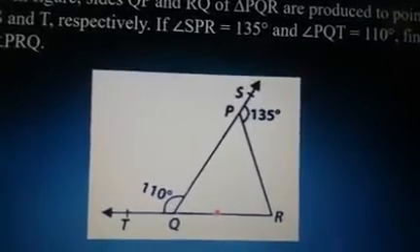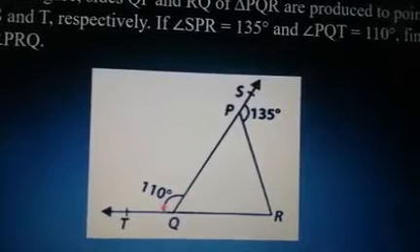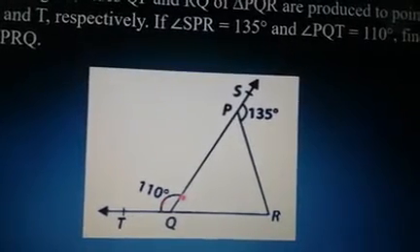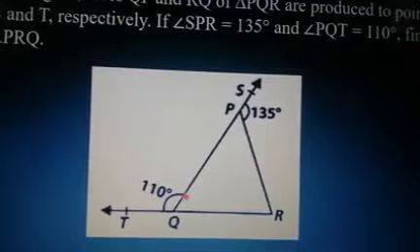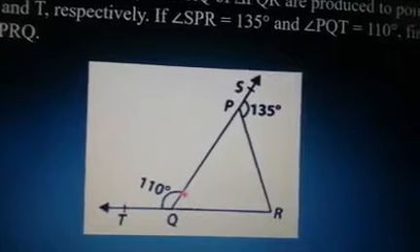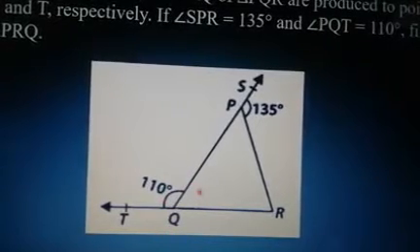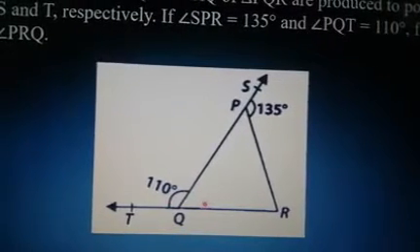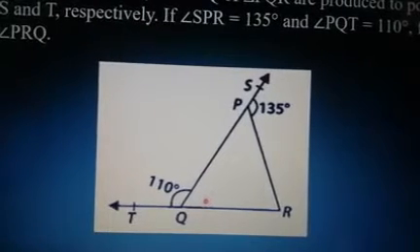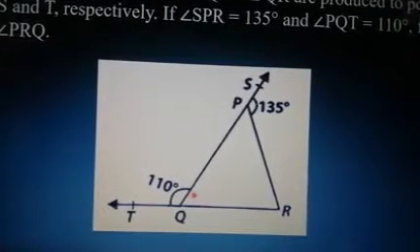I'll just explain how to do it. In the first case, it's an exterior angle, correct? There are two ways of doing it, and you can apply any one of the theorems. I'll explain both. The first method is using the angle sum property. This exterior angle is 110, correct? So this will be equal to 180 minus 110, which is 70 degrees. So this angle Q I'll be getting as 70, because the sum of these two should be equal to 180 degrees.